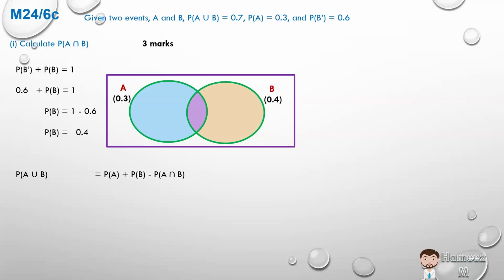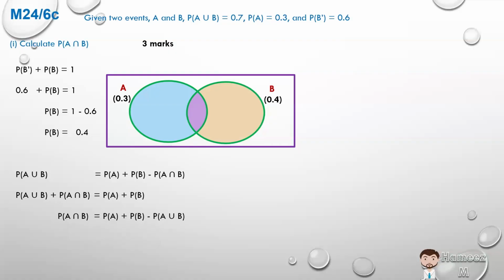We want to calculate the probability of A intersect B. As such, let's move it across to the left-hand side because it's negative. So when we move it, it'll become positive. And we want to find the probability of A intersect B alone. So let's leave that alone on the left-hand side, which means that is equal to the probability of A plus the probability of B minus the probability of A union B.